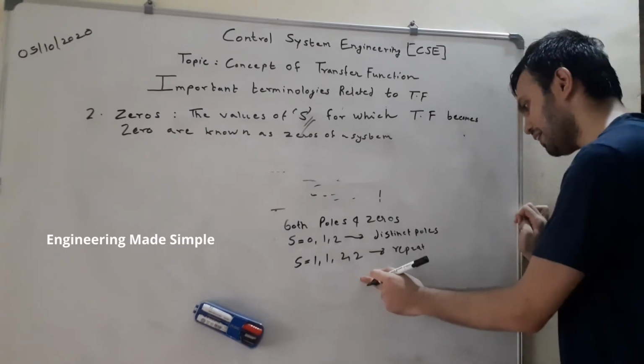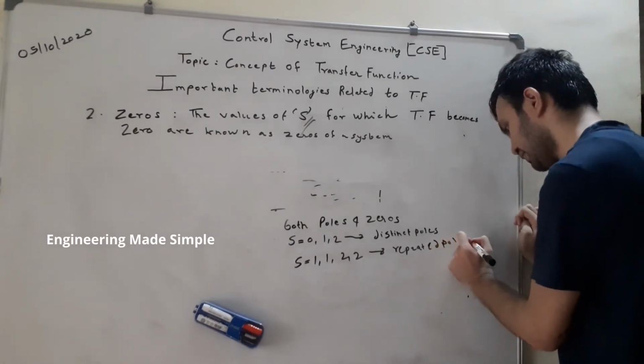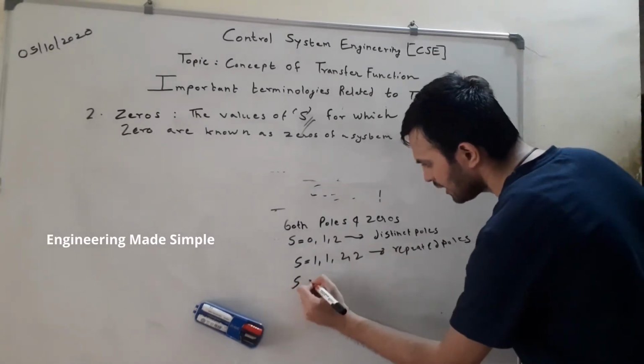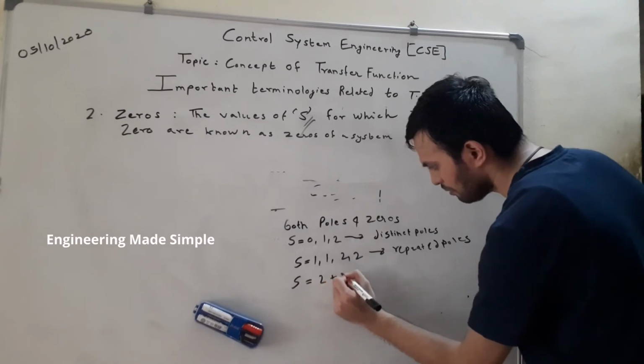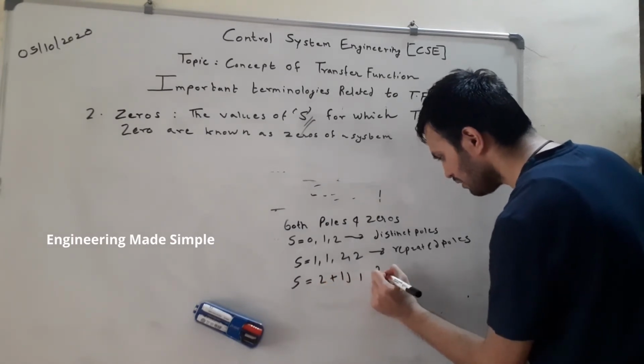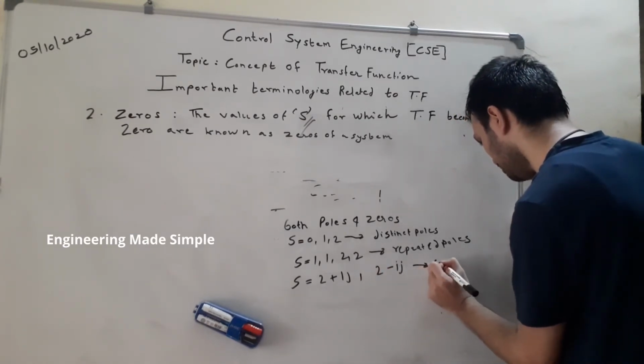Now assume that these are poles, and there is one more third type: 2 plus j, comma 2 minus j. So these are complex conjugate poles.